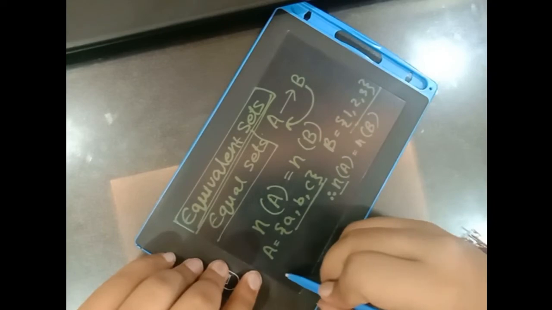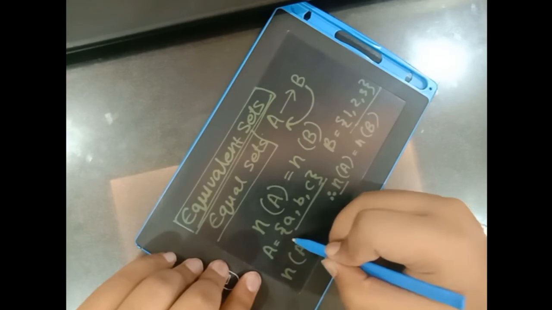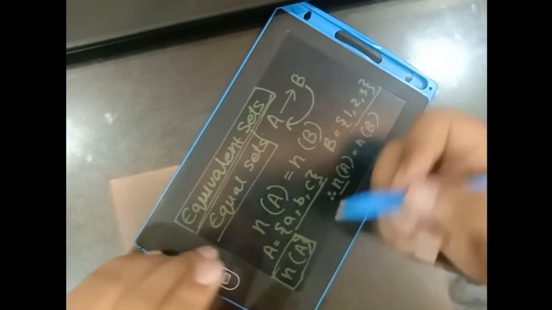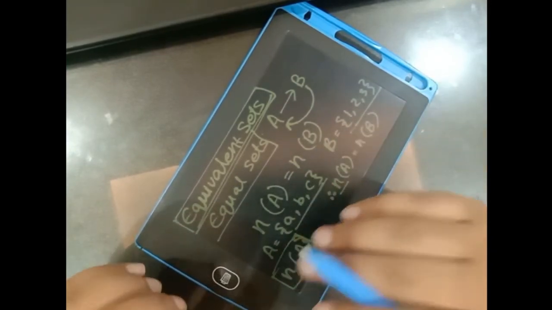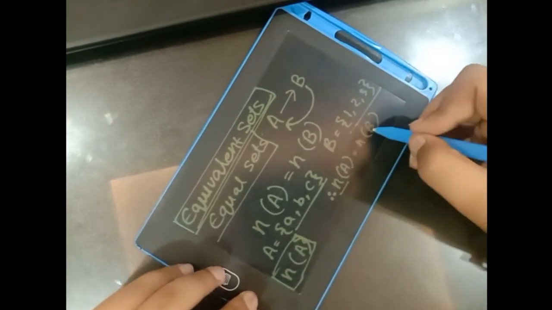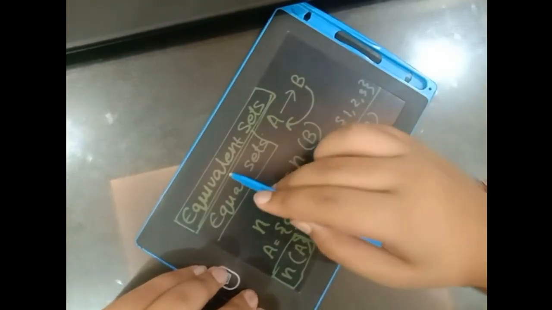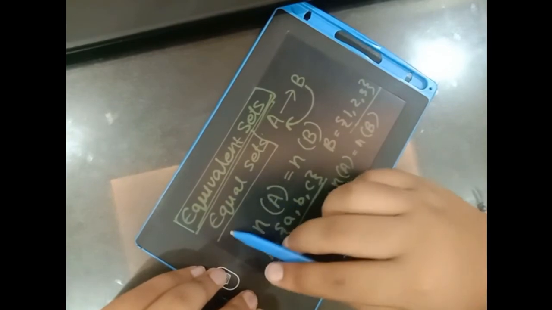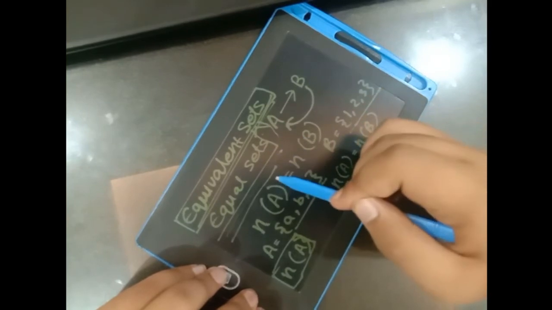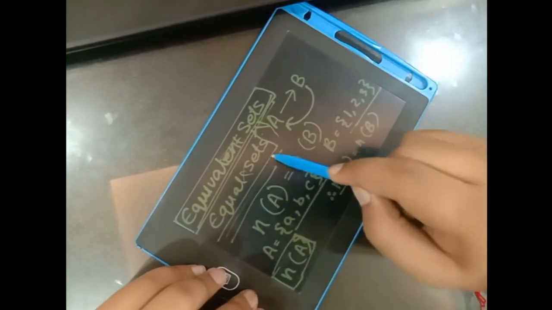This symbol, the n and then the bracket in which we write the set, we represent this as cardinality, or the number of elements in that particular set. So the cardinality of A is 3 and the cardinality of B is also 3. Therefore they are called equivalent sets. Of course, if they're equal sets, then yes, they will be equivalent sets, but just because they are equivalent sets does not mean they are equal sets as well.